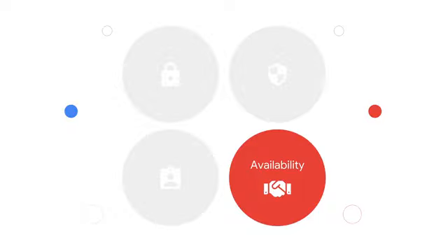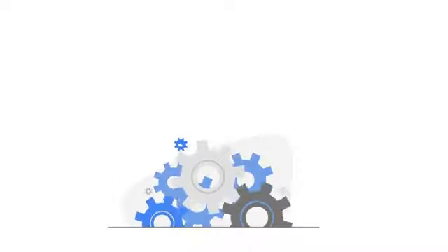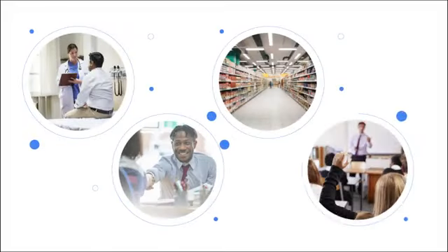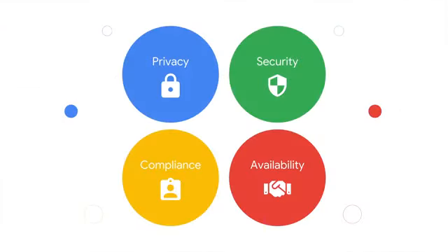Next is availability. You want to prevent unauthorized access to your data, but you still need to make sure it's there when you need it. This describes availability or reliability of a service. Does the system work? Do you have confidence that you can access your files anytime, day or night? Or will you have to lose valuable time due to system downtime? Whether you're working in healthcare, banking, retail, or even education, it's critical to understand how you and your cloud provider can work together to keep your organization's data private, secure, and compliant while maintaining reliable access.